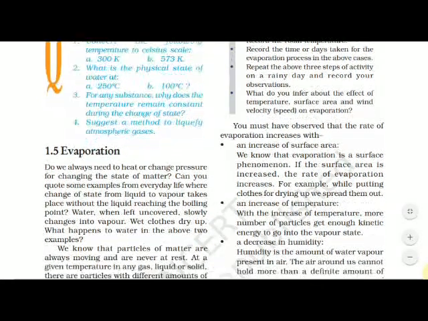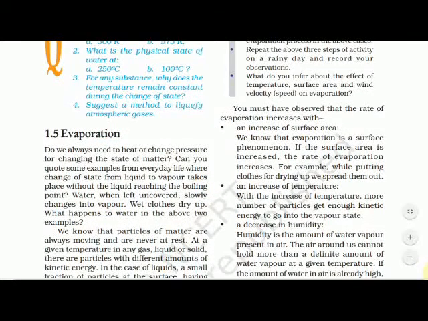With the increase of temperature, more numbers of particles get enough kinetic energy to go into the vapor state. Understood? If the surface area is more, what happens? They get more area to spread out, and evaporation is done faster. With an increase in temperature, more particles get enough kinetic energy to go into the vapor state. So evaporation is done fast.